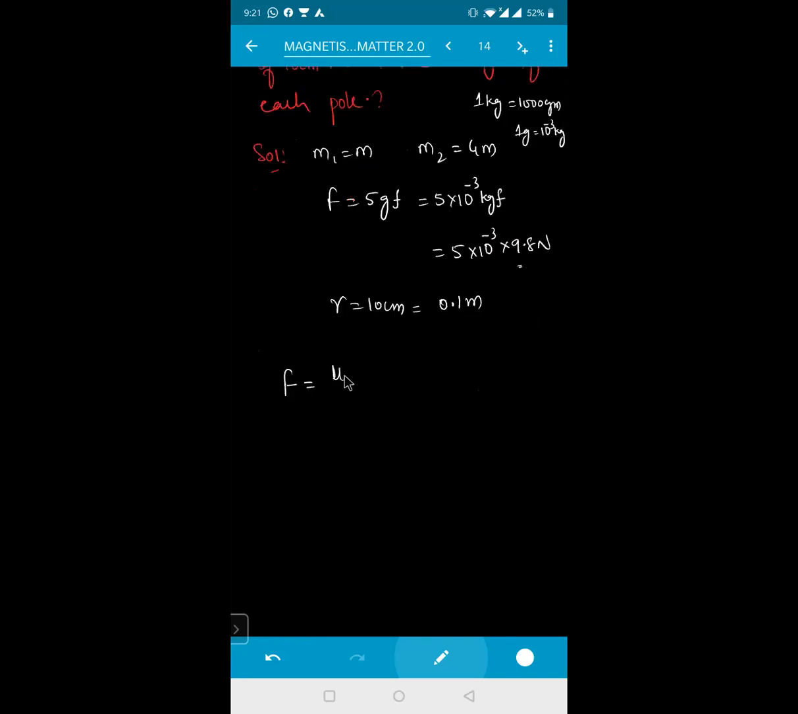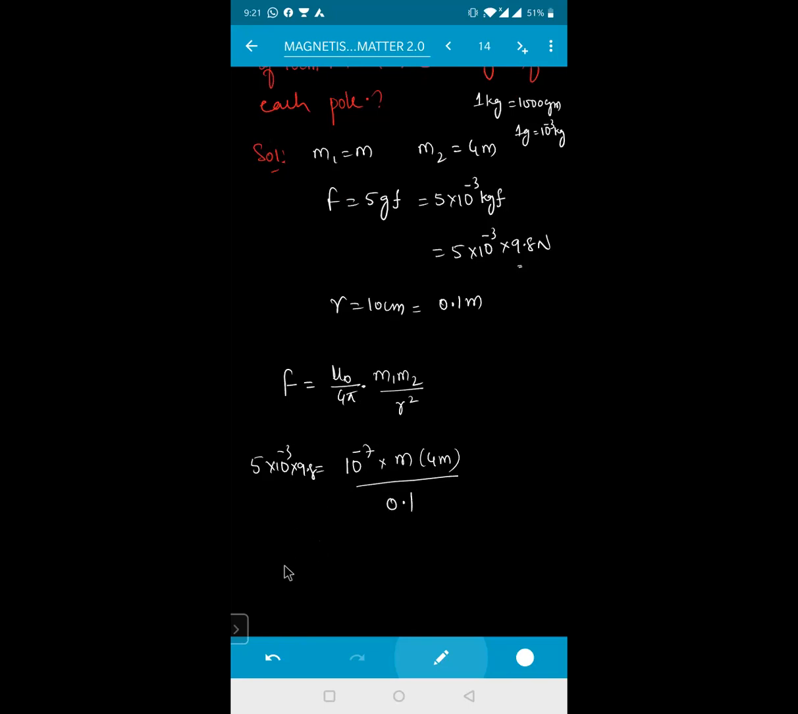F is equal to mu naught divided by 4 pi into M1 into M2 divided by R square. Mu naught by 4 pi value is 10 to the power of minus 7. F value is 5 into 10 to the power of minus 3 into 9.8, equal to 10 to the power of minus 7 into M1 which is M, another one is 4M, divided by distance between them which is 0.1 square.